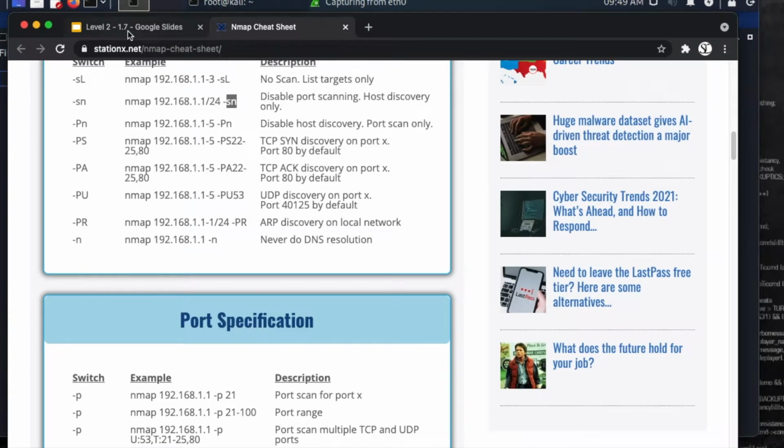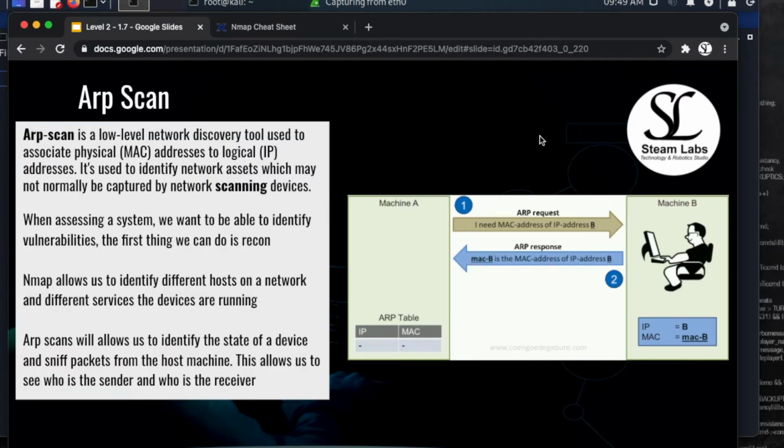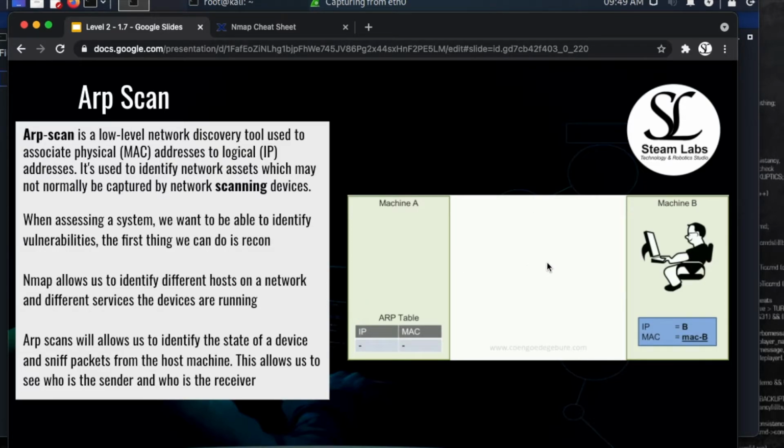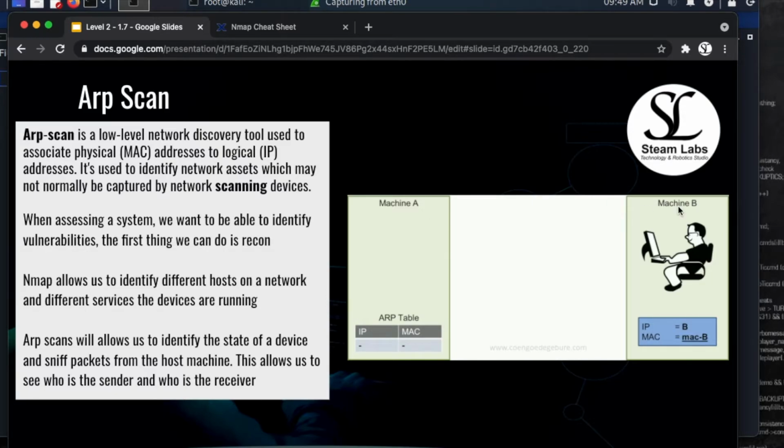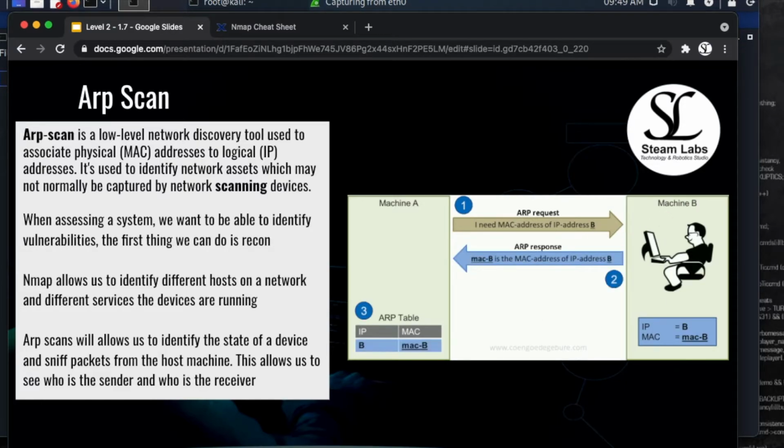Now, back over to slides. This diagram here is fantastic because this really explains an ARP scan in a couple of easy steps. Machine A says, I need the MAC address of IP address B. Machine B says, MAC B is the MAC address of IP address B. So we said, who's using this IP, what MAC address is associated with it, send that information back to machine A.